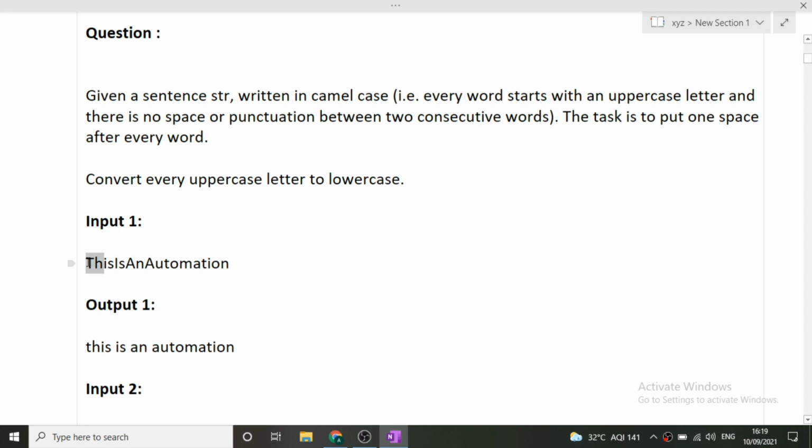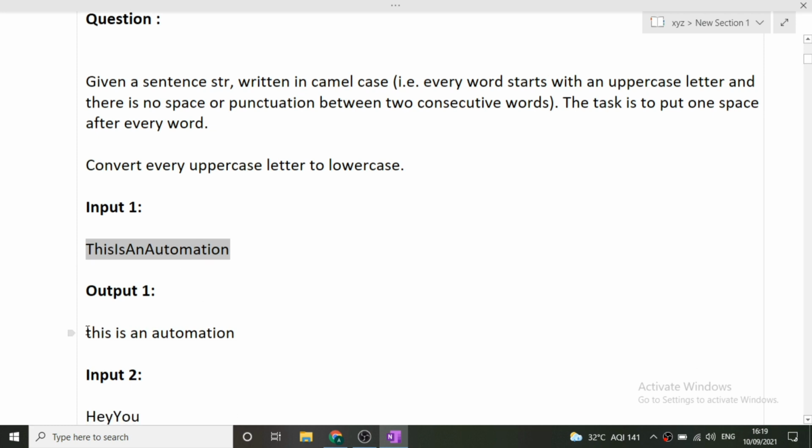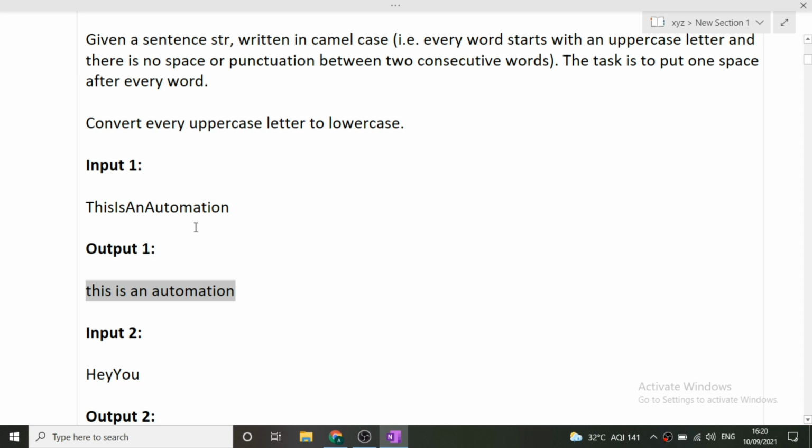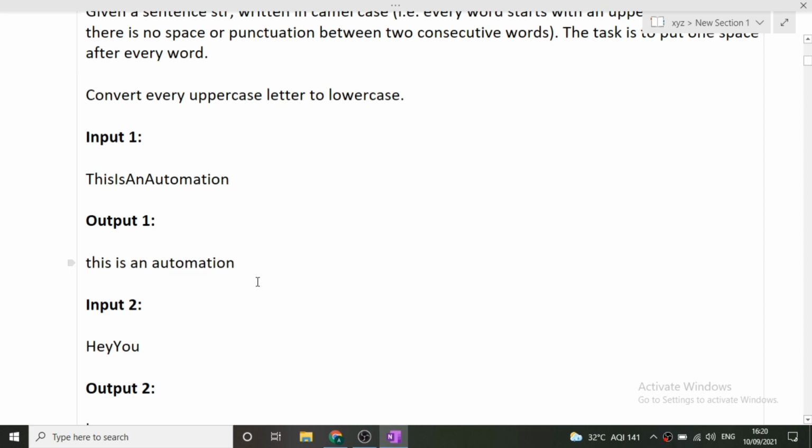But now what we have to do is convert this camel case string into a different string. That is, we have to separate every word with a space in the output, and we have to convert every uppercase letter to lowercase. So this is our input, and this is what our output should look like. Every word has been separated by a space, and those letters which were capital are smaller in the output. So this is what we have to do. I hope this question and this example are clear to you.